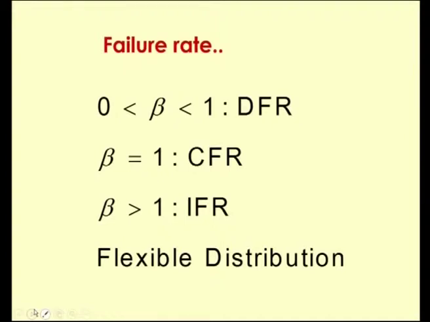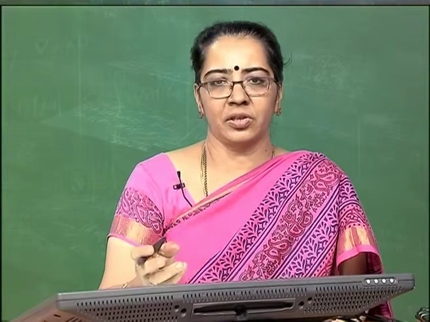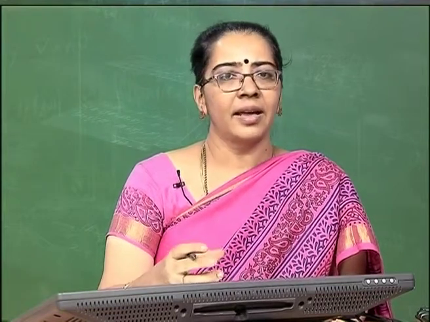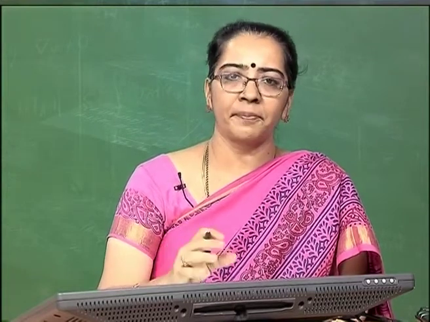Now, once we have the failure rate function, we are to look into what are the interesting features coming out of this failure rate function or the hazard rate function. You see that the mean, variance, and the hazard rate function are all expressed in terms of the scale parameter and the shape parameter, whichever is applicable.